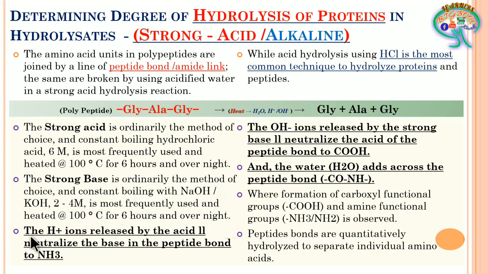In the acidified form, the hydrogen ions released by the acid neutralize the base in the peptide bond to NH3. This COOH and NH3, when connected, the bond is going to break here. Now, when it is hydrolyzed with strong base, the OH ions released by the strong base will neutralize the peptide bond.